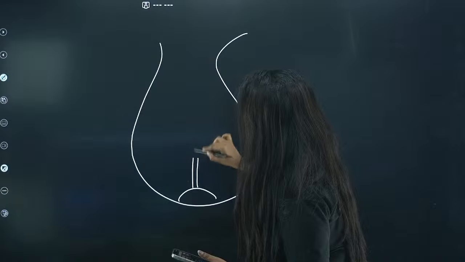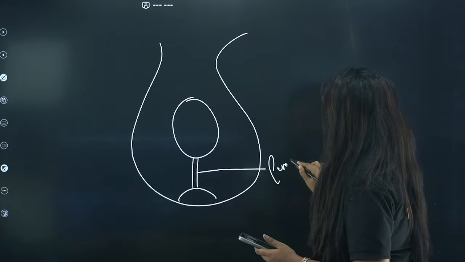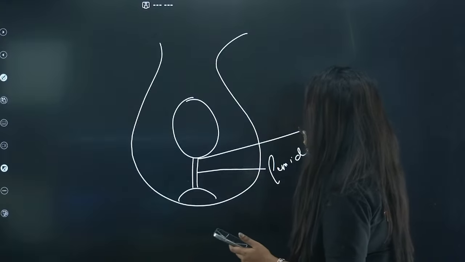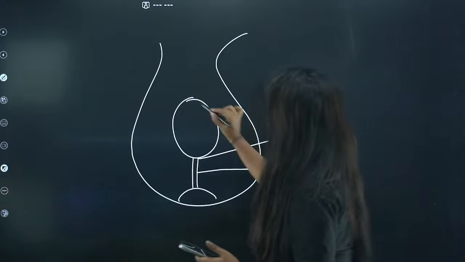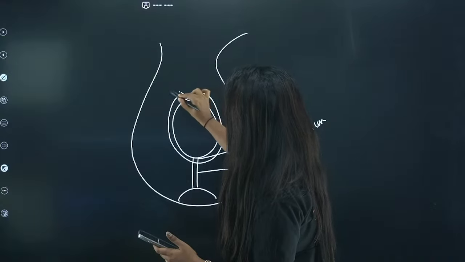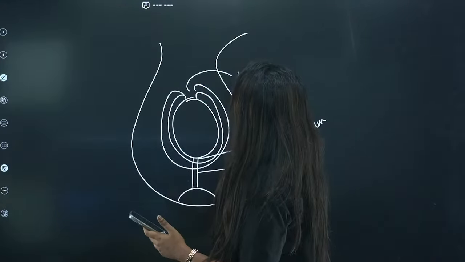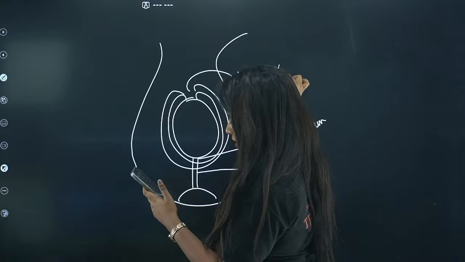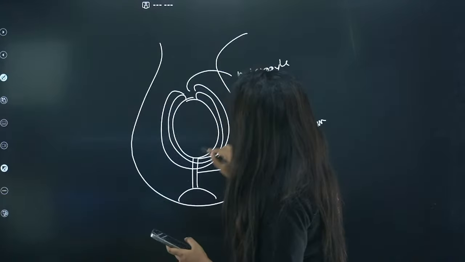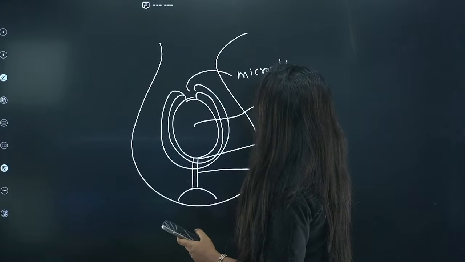Placenta is connected to the ovule with the help of the funicle, and the point of attachment is known as hilum. And then the ovule feels so cold, which is why it needs two sweaters. So these are the two integuments that it has, and the opening is known as micropyle. And over here you have the cells of the nucellus.